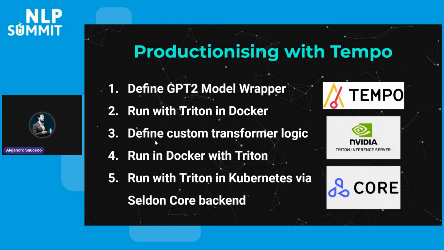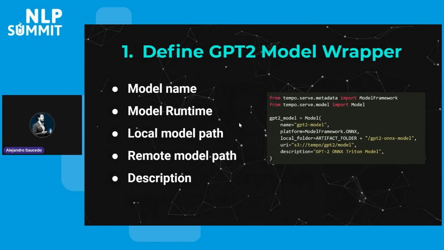And then finally, once we're happy with how this performs, we're going to then be able to run it in Triton, in Kubernetes with Seldon Core backend, right? So maybe right now this looks a little bit confusing, but it will become a little bit more clear once we actually go into the hands-on. I also just saw that this says, run in Docker with Triton, but actually the custom transformer logic is going to run on a Python server, whilst the actual GPT-2 model will run on the optimized Triton. So remember that we actually had the transformer and then the Triton. This will become a little bit more obvious now.